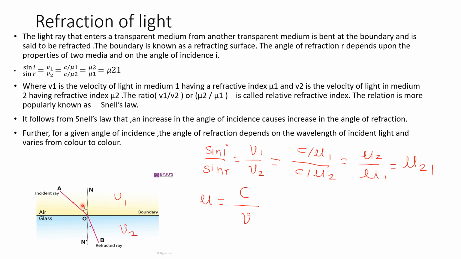Further, for a given angle of incidence I, the angle of refraction depends upon the wavelength of incident light. Why? Because the velocity of light in a medium depends upon the wavelength of light in that medium. So that is why angle of refraction also depends upon the wavelength of the light, and it changes from wavelength to wavelength, which means it changes from color to color.